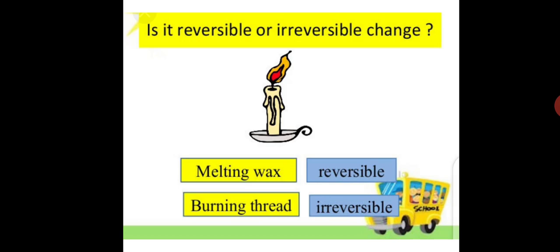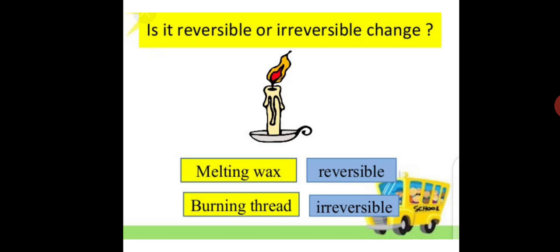From the wax you can still get back the candle, but the burning thread, when the thread burns, you can't get back the thread. It can't go back to the normal form. So that is an irreversible change.